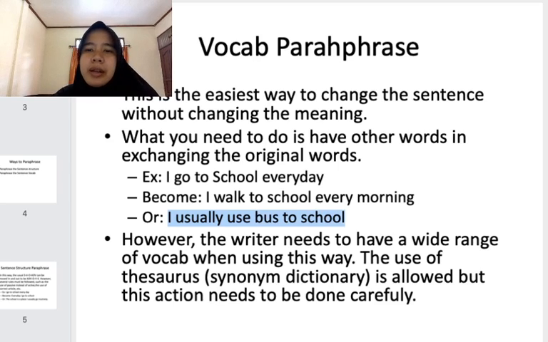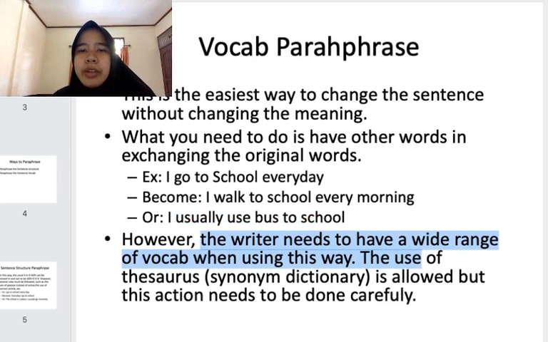However, the writer needs to have a wide range of vocab when using this way. Okay, it means that make sure when you want to change the vocabulary in paraphrasing, you have a wide range of vocabulary or a wide range of glossary. It means you know the meaning of a lot of words if you want to change it into that one. Okay.